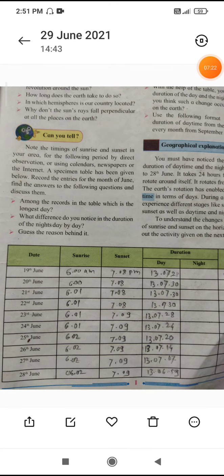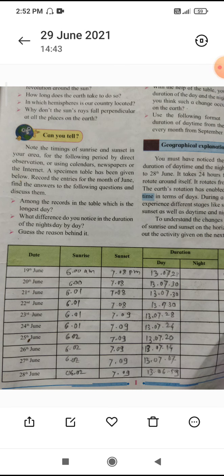Now the question arises here, students: why does it happen? Why for the whole year is the day and night not the same? Students, I sent one video yesterday, and in that I told you that because of the tilting of the earth at 23.5 degrees, the seasons occur.